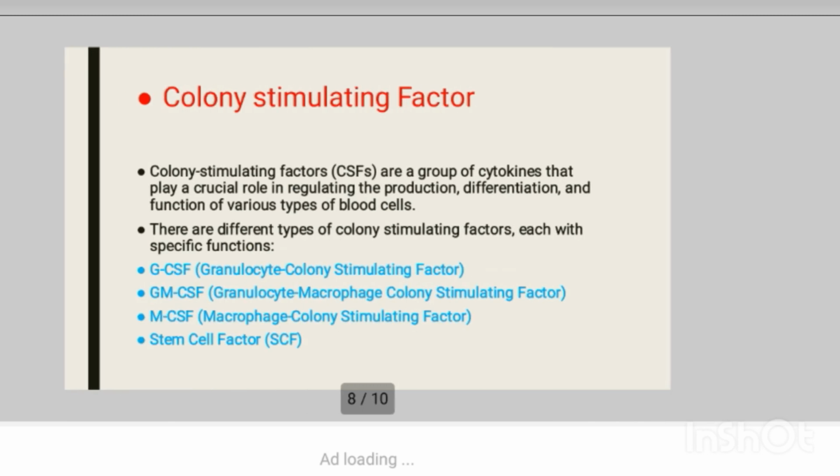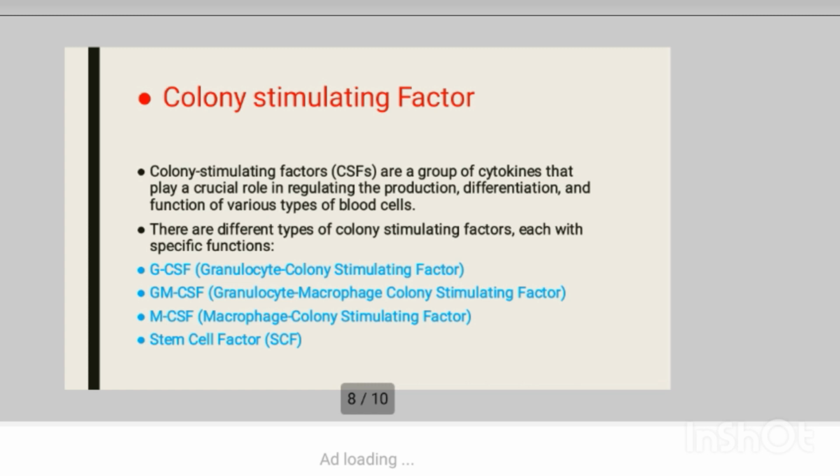Then colony stimulating factor. This is a group of cytokines that play an important role in regulating the production, differentiation, and function of various types of blood cells, but particularly the white blood cells. They have different types of colony stimulating factors. They are G-CSF, that is granulocyte colony stimulating factor, then granulocyte macrophage colony stimulating factor, then macrophage colony stimulating factor, then stem cell factor. First, we see granulocyte colony stimulating factor.